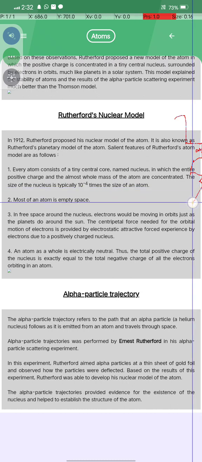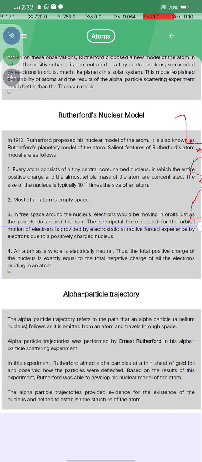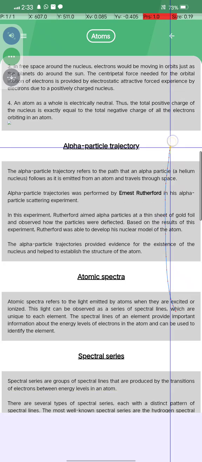Most of the atom is empty space, and in the space around the nucleus, electrons are bound and move in orbits, just as planets do around the sun. The centripetal force needed for the orbital motion is provided by the electrostatic attractive force experienced by the electrons due to the positively charged nucleus. The atom as a whole is electrically neutral, and thus the positive charge of the nucleus is exactly equal to the total negative charge of all the electrons orbiting the atom.